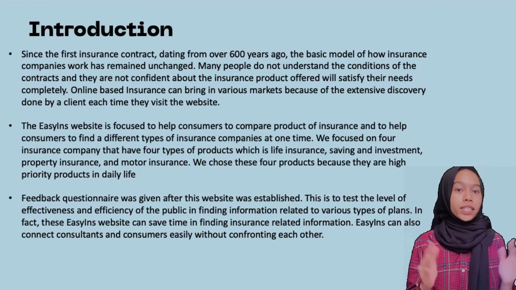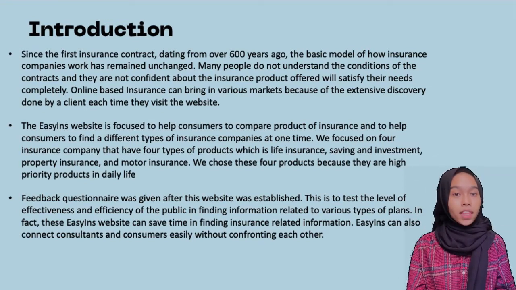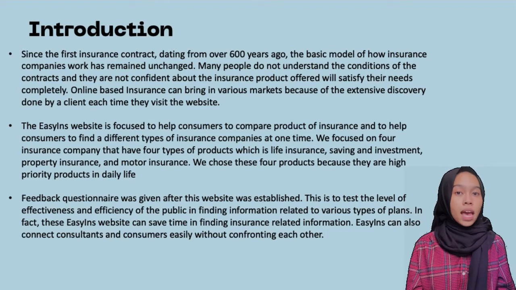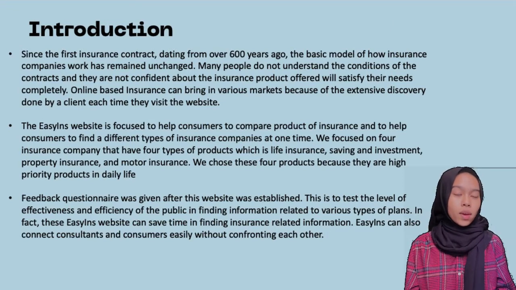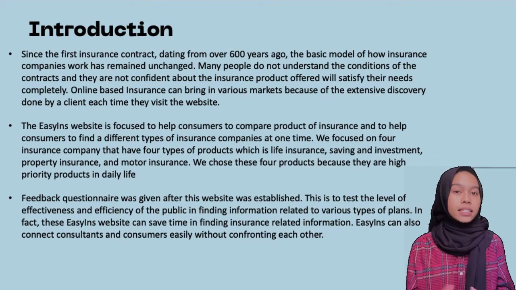A feedback questionnaire was given after this website was established. This is to test the level of effectiveness and efficiency of the public in finding information related to various types of plans. In fact, this Easyins website can save time in finding insurance-related information. Easyins can also connect consultants and consumers easily without confronting each other.